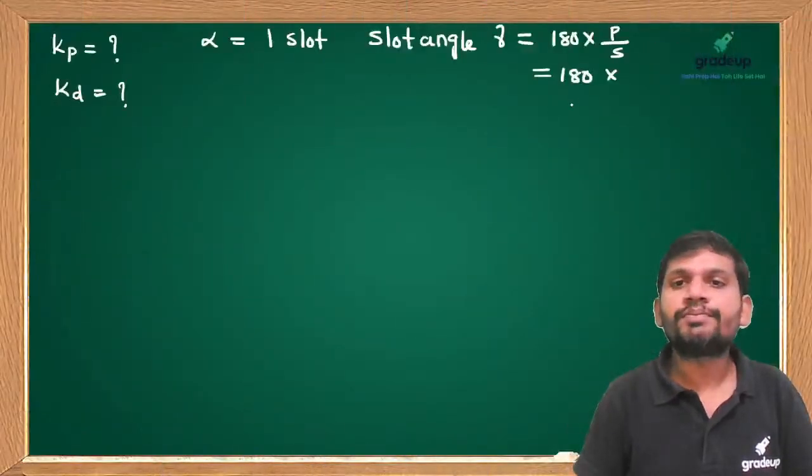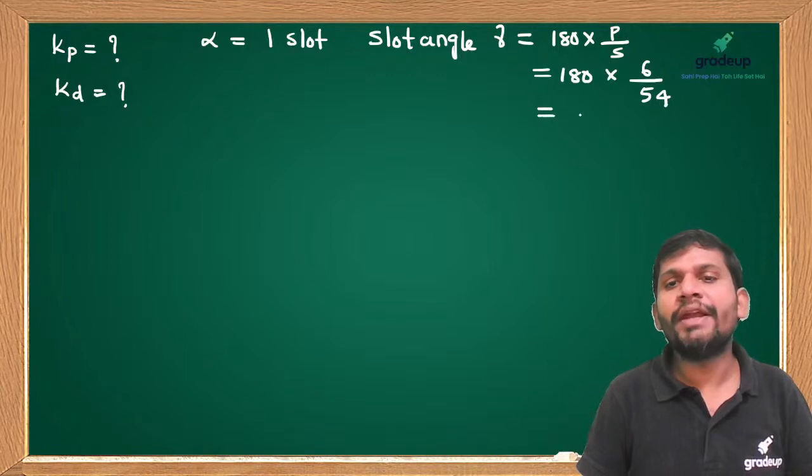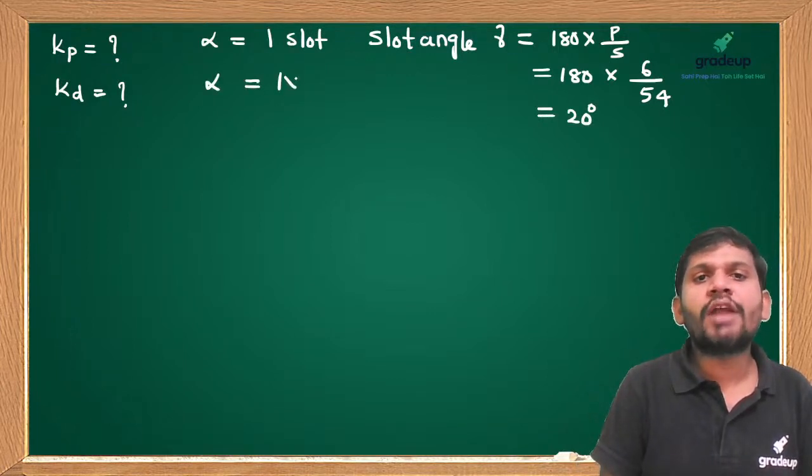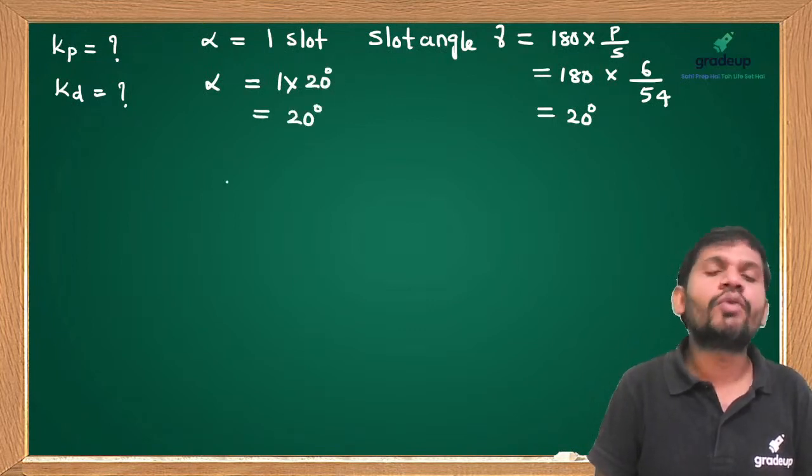How many degrees do we get? 20 degrees. Now substituting, alpha equals 1 slot, and each slot angle is 20 degrees, so alpha is 20 degrees.